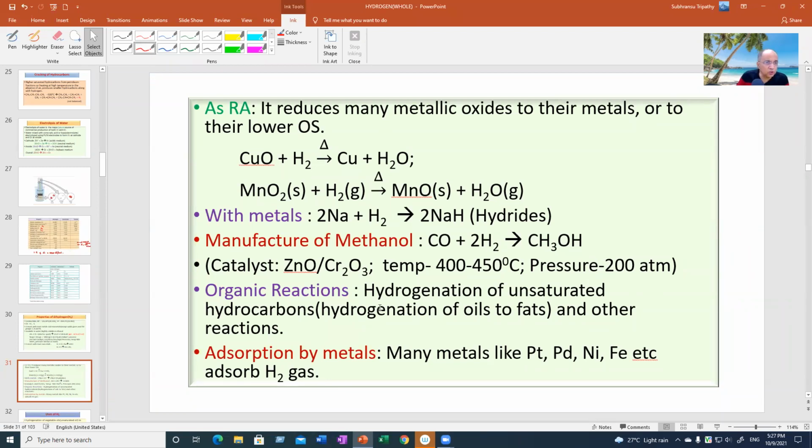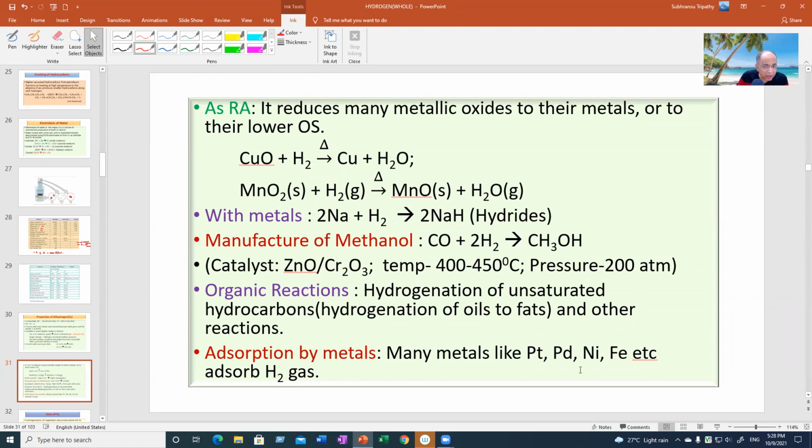In organic reactions, it is used as a reducing agent or hydrogenating agent on unsaturated hydrocarbons having a double bond or triple bond, that is found in oils. It is converted to saturated compounds called fats, and many other reactions.